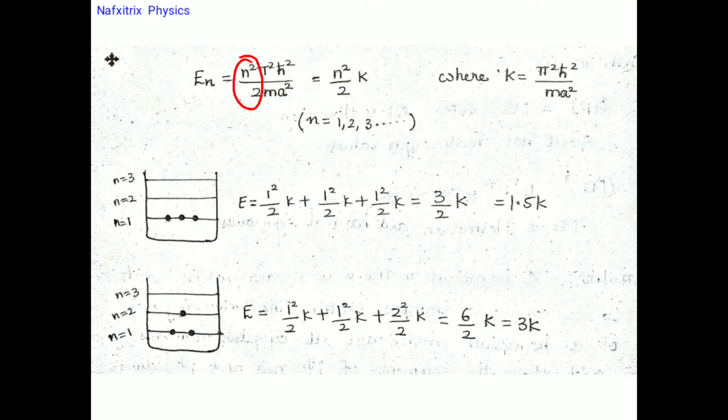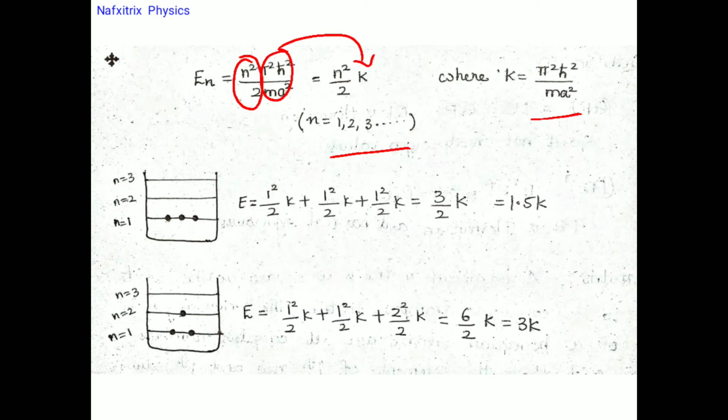Other than pi squared h cut squared by m A squared, that is nothing but n squared by 2. So this we can treat as constant k, so n squared k by 2, where k is nothing but pi squared h cut squared by m A squared, and n can take the values from 1, 2, 3 and so on.